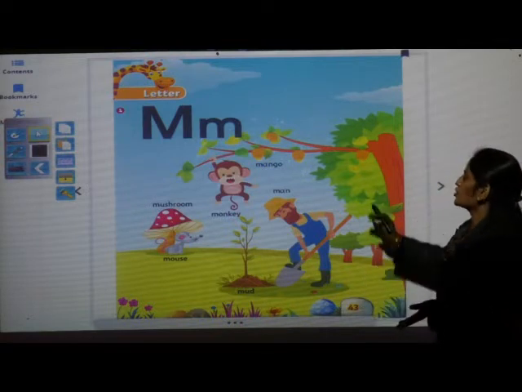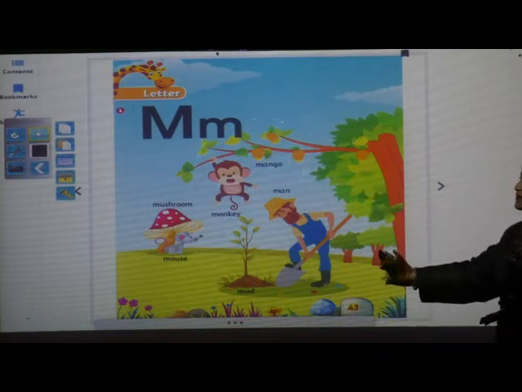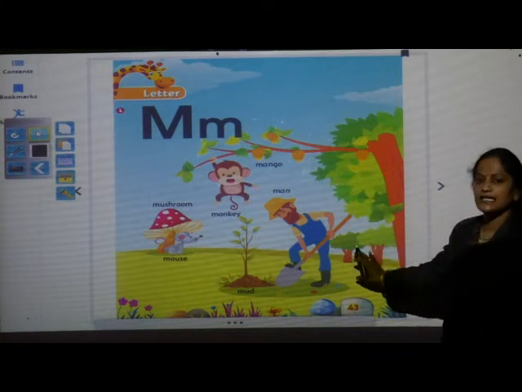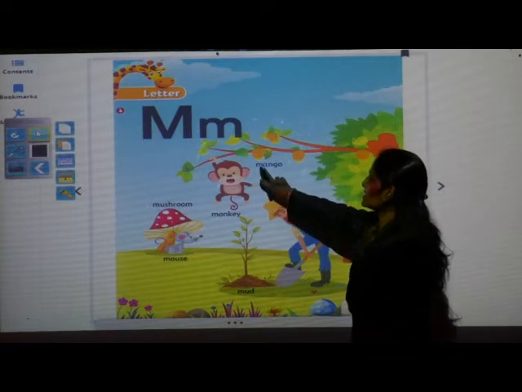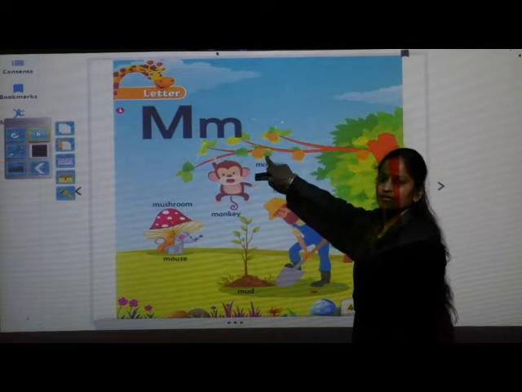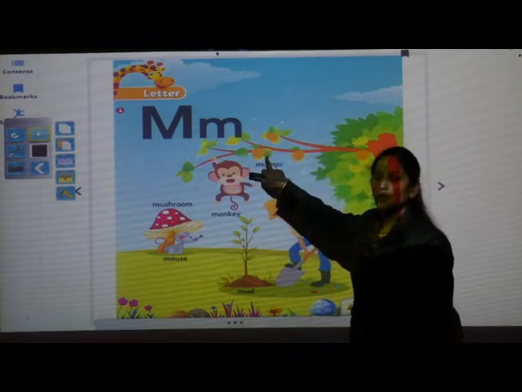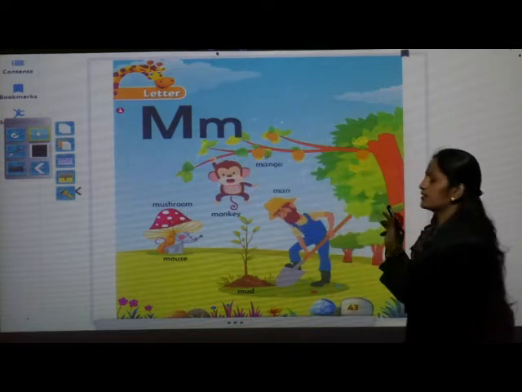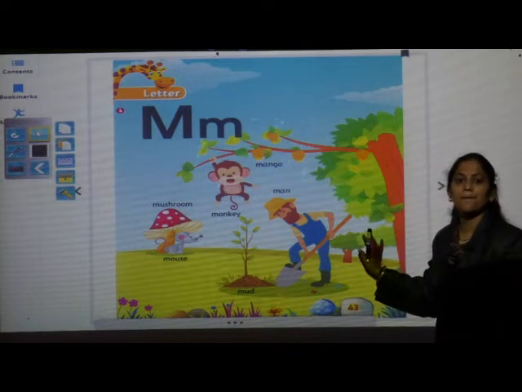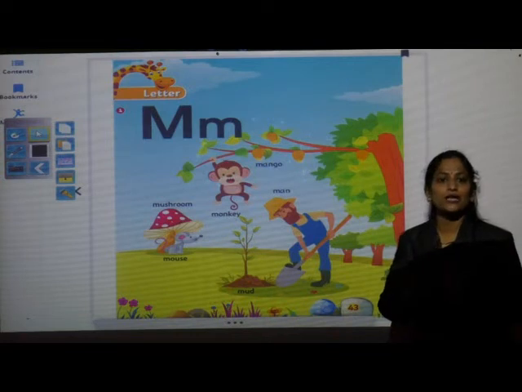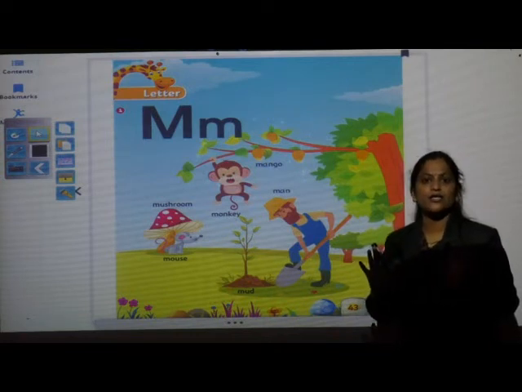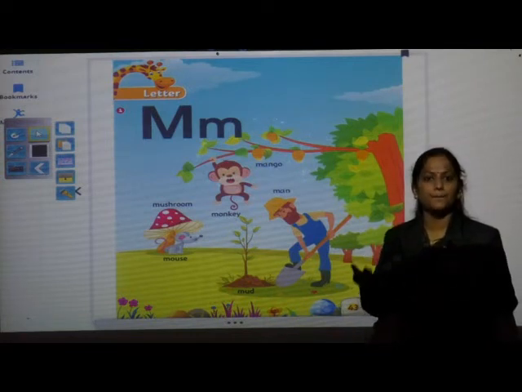Mango. Yes. So we will see some objects. Here some pictures are given. We will see the beginning sound. Okay children. The very first is, what is this? Mango. Repeat after me. The phonic sound of letter M is mmm. But whenever you say the sound, you don't have to say the letter name.